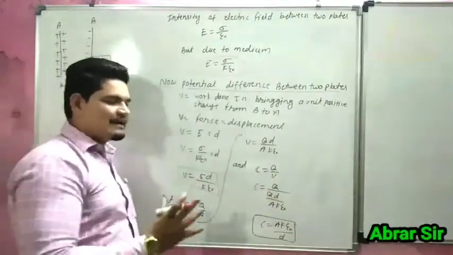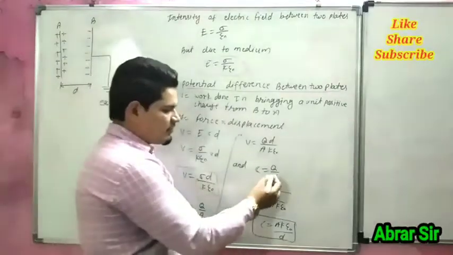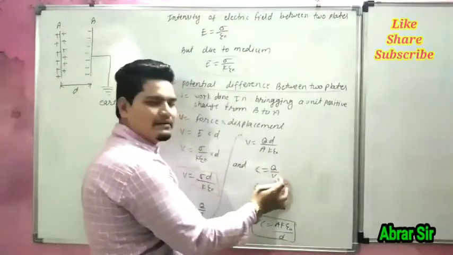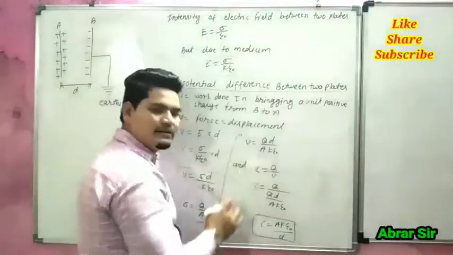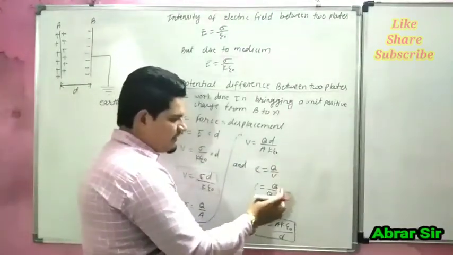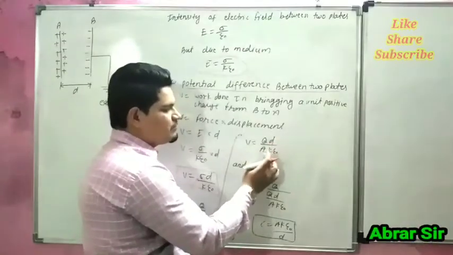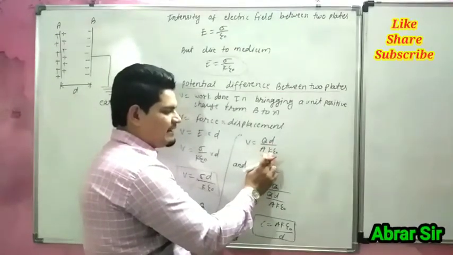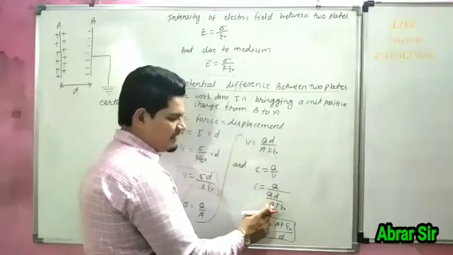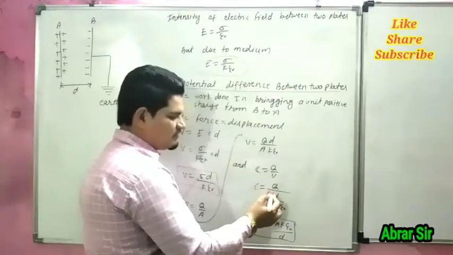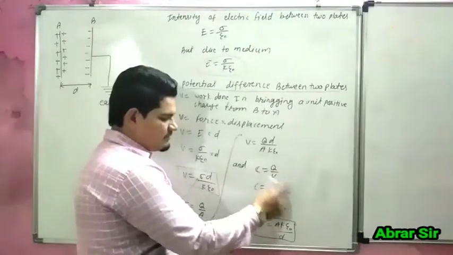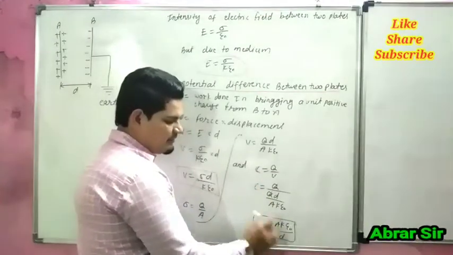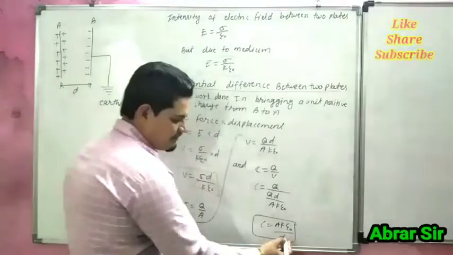We have to calculate the capacity of the capacitor. The formula of capacity of a capacitor is Q by V. So this Q, and the formula of V, Q D upon A K epsilon. This Q may be cancelled. So C is equal to A K epsilon divided by D.